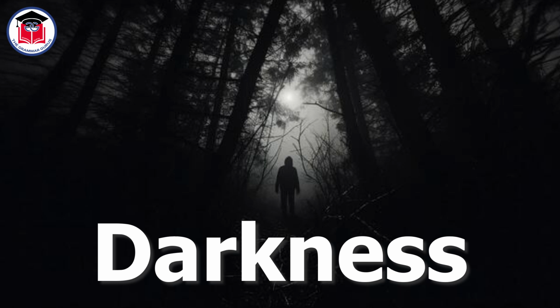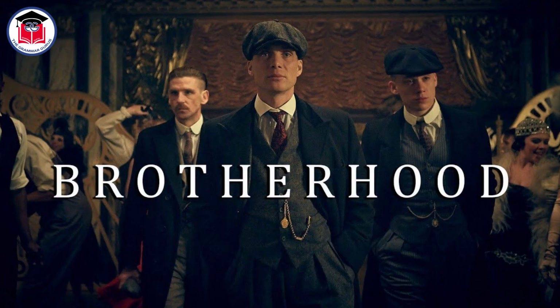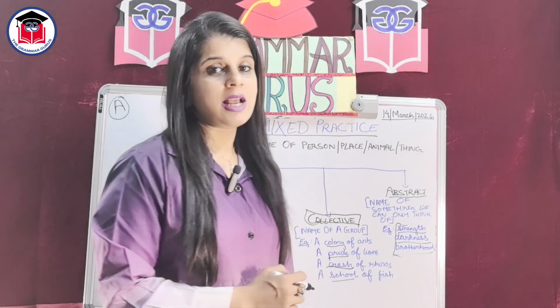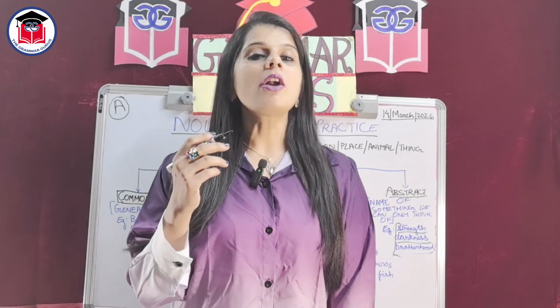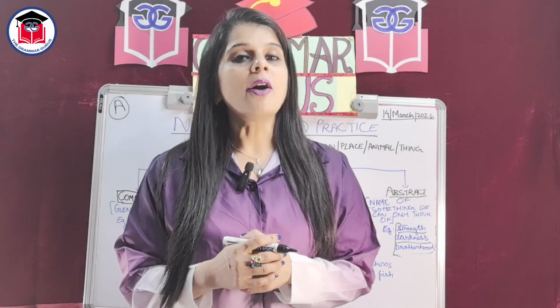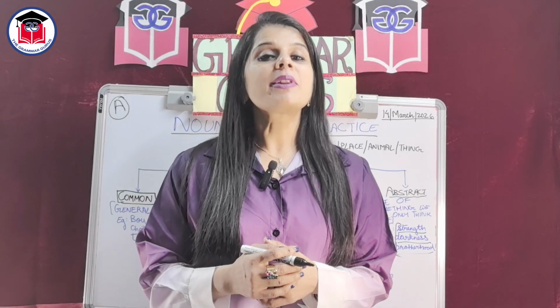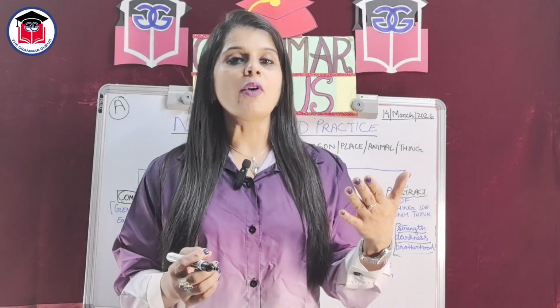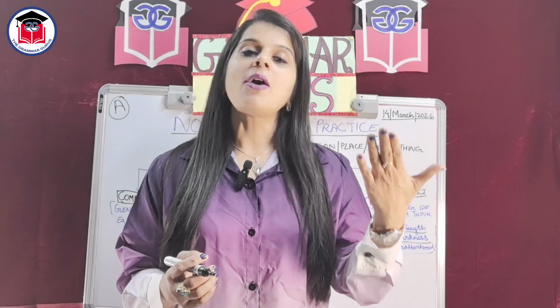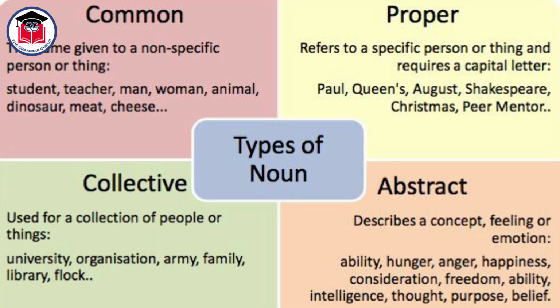Similarly, darkness. It is a state of being dark. Brotherhood. It is the condition or the state of being brothers. We can only think of these in our mind, but we cannot perceive them by our five sense organs. Thus, now let's move on to the practice of all these four types of nouns together so that your understanding on the topic is clear.